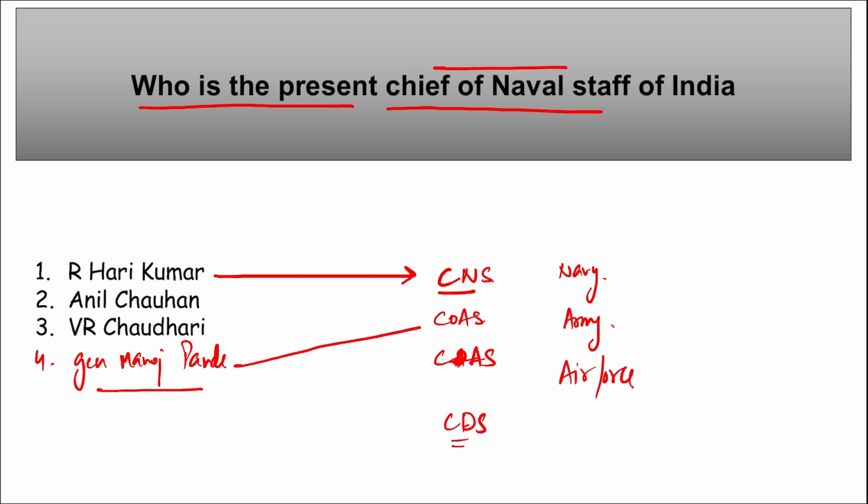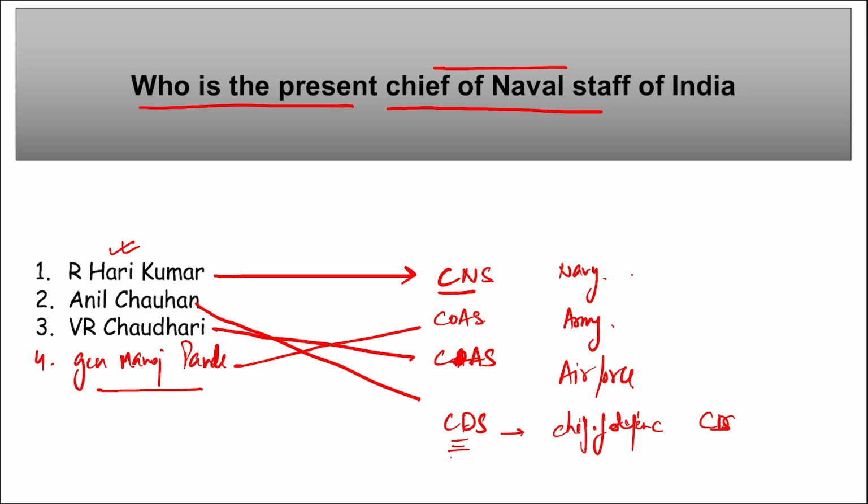Right? Then next, if I ask you, tell me who is the Chief of Defense Staff. Who is our CDS of India? Direct question. Anil Chauhan is the CDS of India. And VR Chaudhary, he is the Chief of Air Staff. Correct? Take a note of this. These four are important. Don't get confused. R. Hari Kumar, he is the Chief of Navy. Anil Chauhan, he is the CDS. VR Chaudhary, he is the Chief of Air Force. And General Manoj Pandey, he is the Chief of Army Staff.